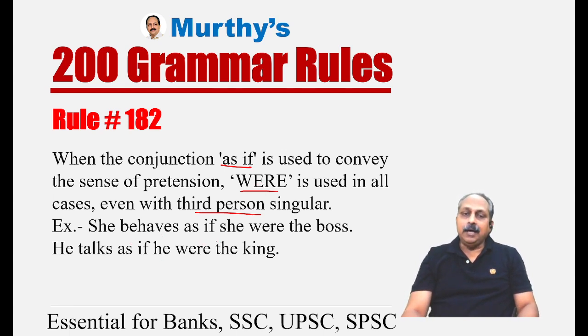Look at the example. She behaves as if she were the boss. A lot of students may think here it should be was because she is third person singular. But here we have as if. Based on that, irrespective of the subject, we have to use were. So, what is the correct sentence? She behaves as if she were the boss. He talks as if he were the king. Here we have the subject third person singular. Still, we have to use the plural form in the past form. What is the verb over here? The primary auxiliary to be.